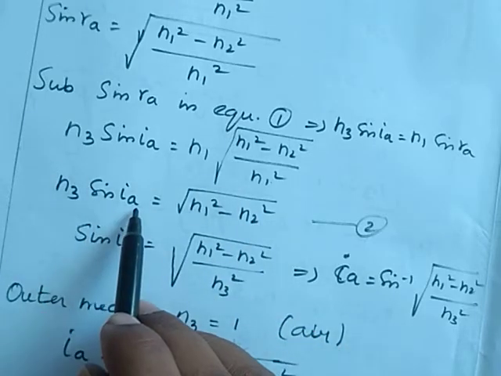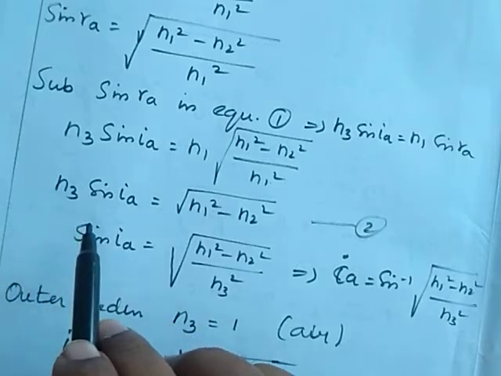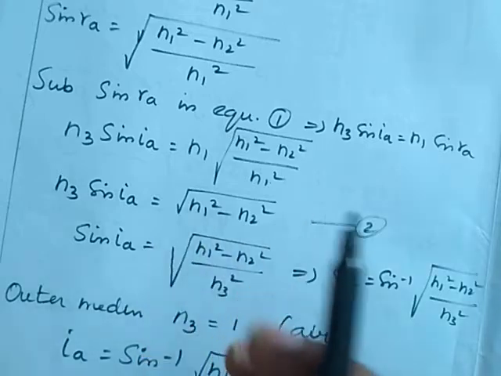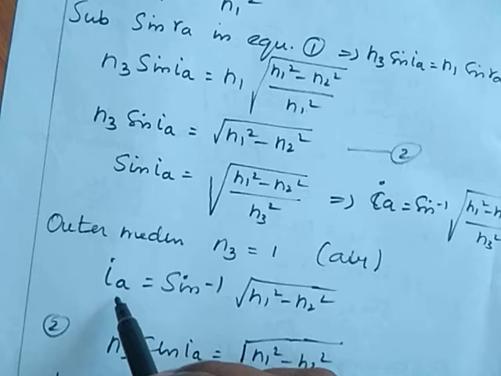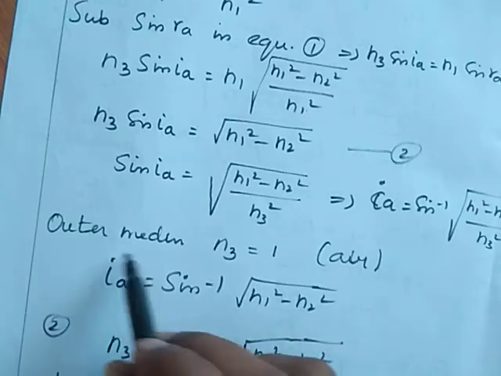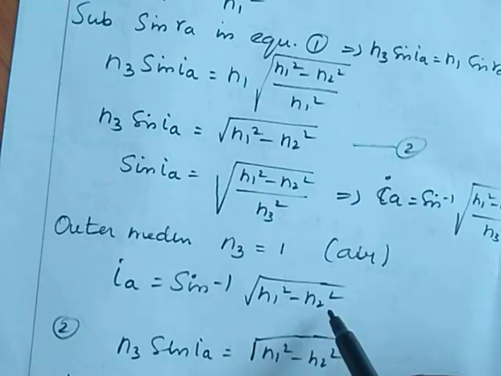We need Ia alone. This part is known as numerical aperture. Numerical aperture is a number that characterizes the range over which the system can accept or emit light. Then we finally get Ia is equal to sin inverse of root of n1 square minus n2 square. Here the acceptance angle depends on the refractive index of the core, cladding and the outer medium.